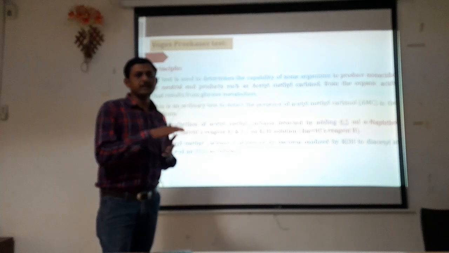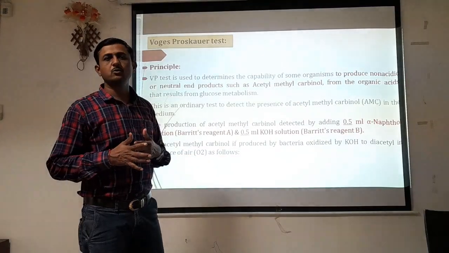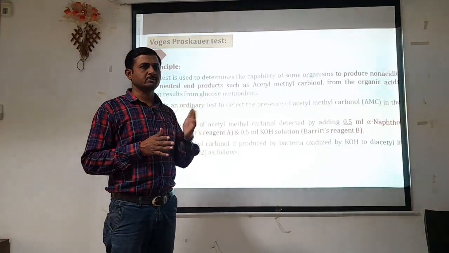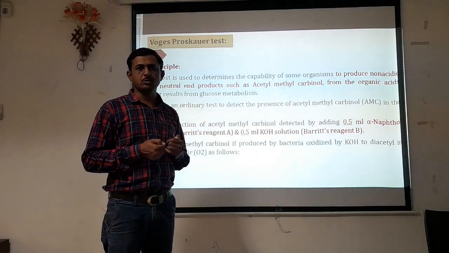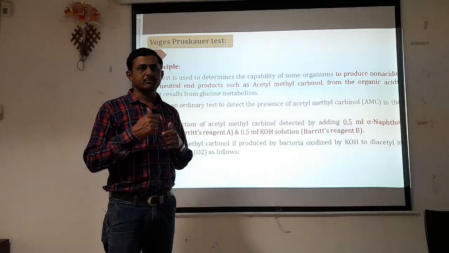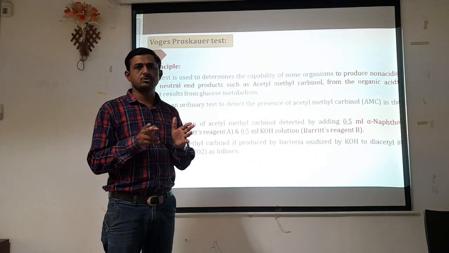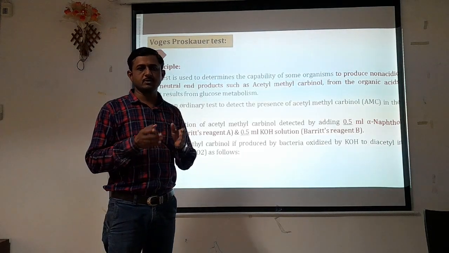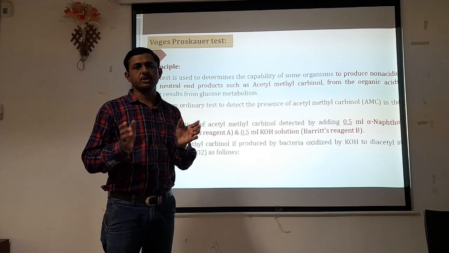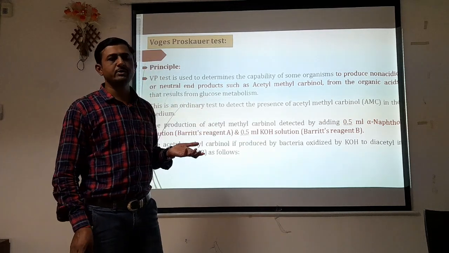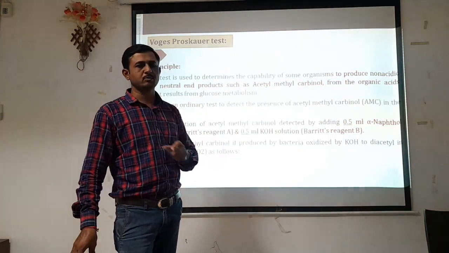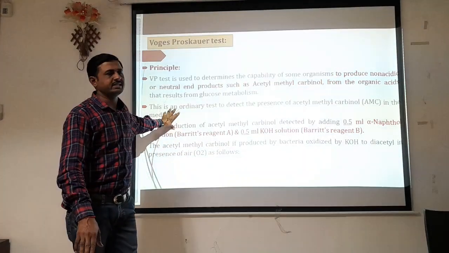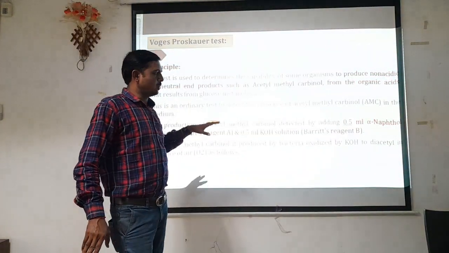In the methyl red as well as the VP test, we have to use MRVP broth, or sometimes we can incubate one tube from the sample, and after incubation we distribute the media with the test organism into separate new tubes. In one tube we add methyl red indicator, in another tube we add Barritt's reagent, that is alpha-naphthol and 40% KOH.